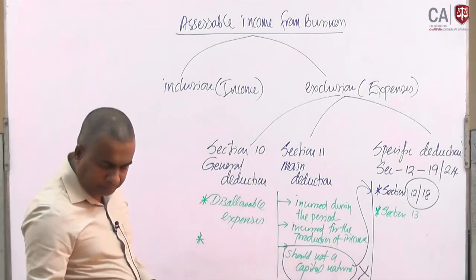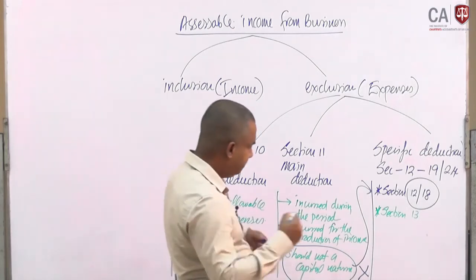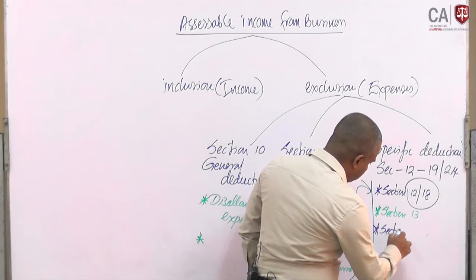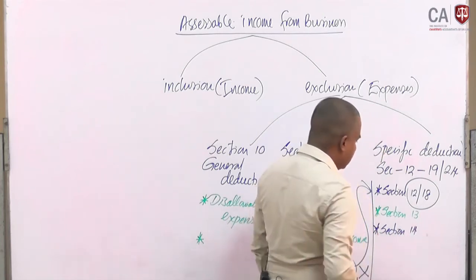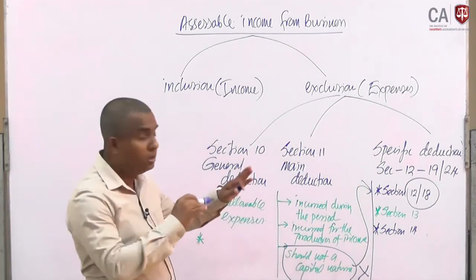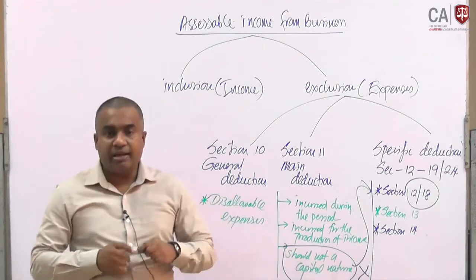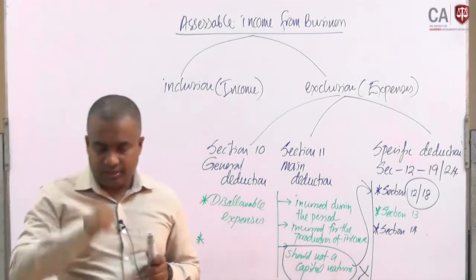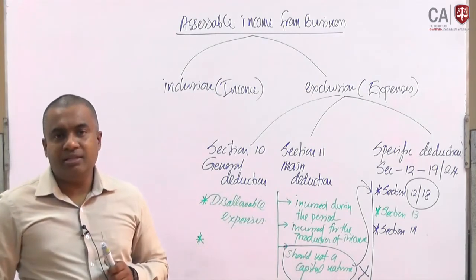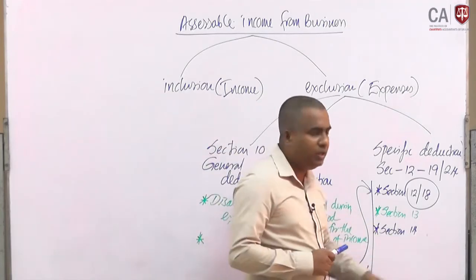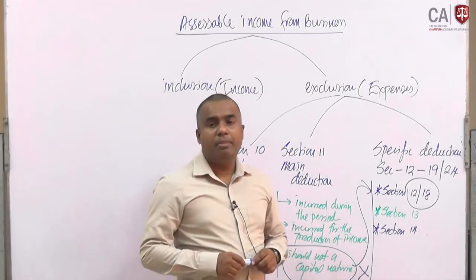Then section 14. There is a small theory revision type discussion here, right. With that, I think you may catch what the important areas are for your study. Section 14 is related to repair and maintenance.